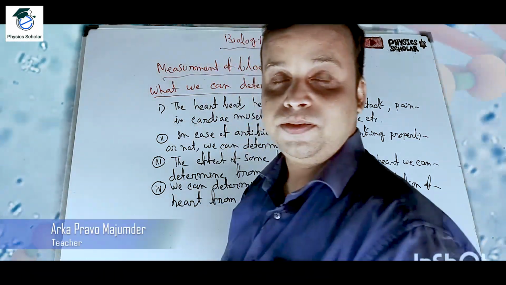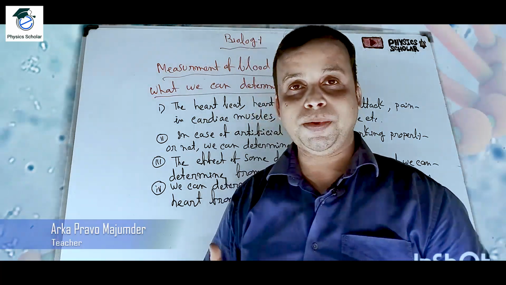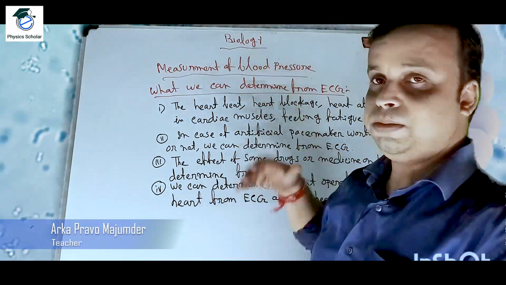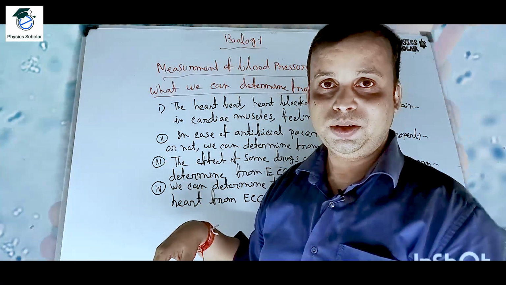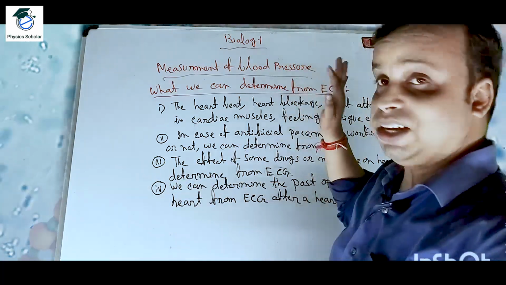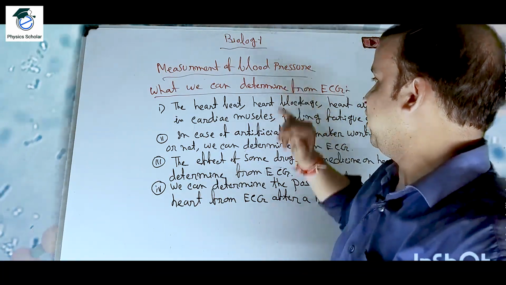After a heart surgery, whether the heart is working properly or not, that also we can determine by watching the plot, or watching the graph, from the ECG.